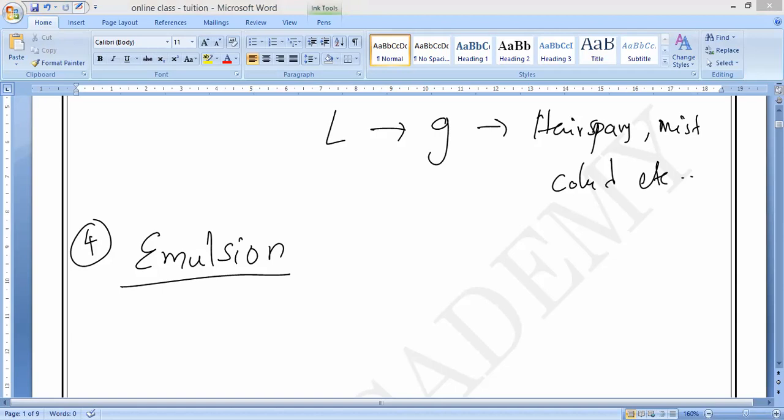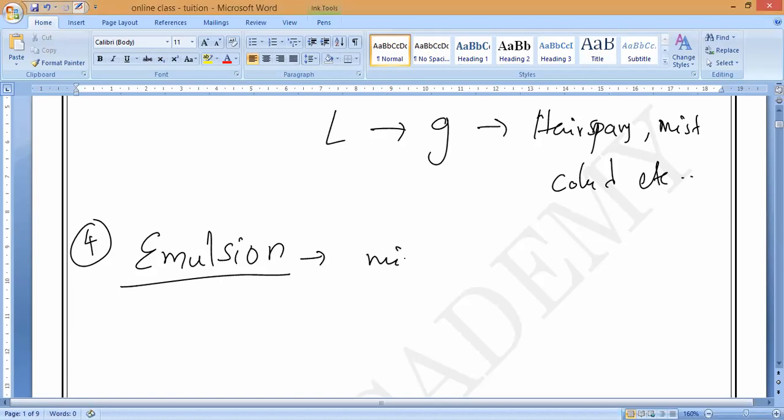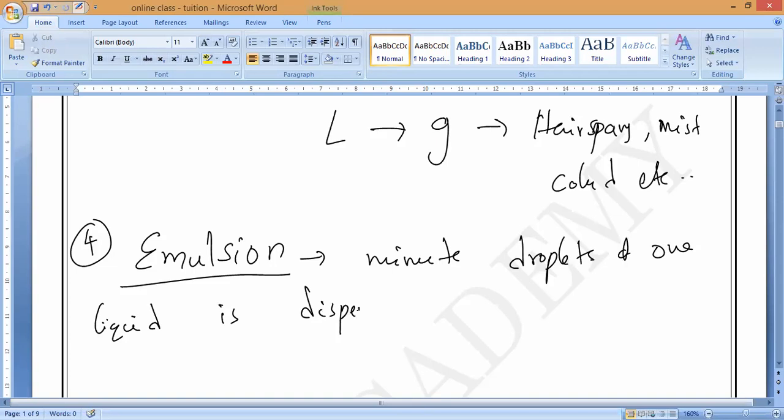Please write it. Emulsion means minute droplets of one liquid dispersed in another liquid. Any examples?